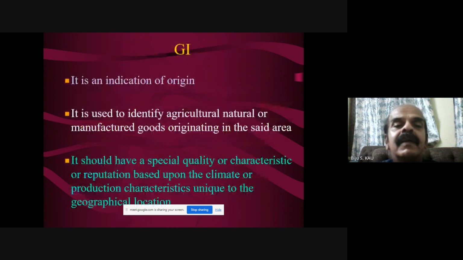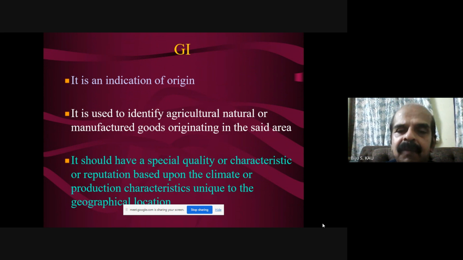So we can go on. It is an indication of origin. Geographical indication is used to identify agricultural, natural, or manufactured goods originating in the same area. It should have special quality or characteristics or reputation based upon climate or production characteristics unique to the geographical location. So, that is the basic definition.